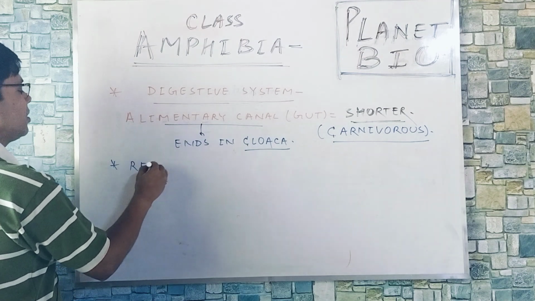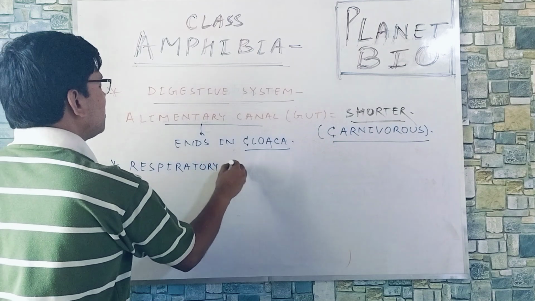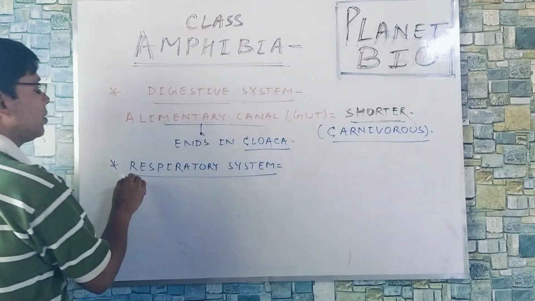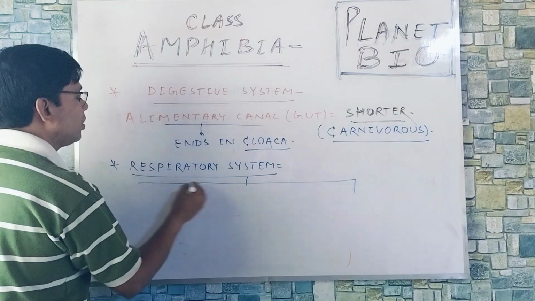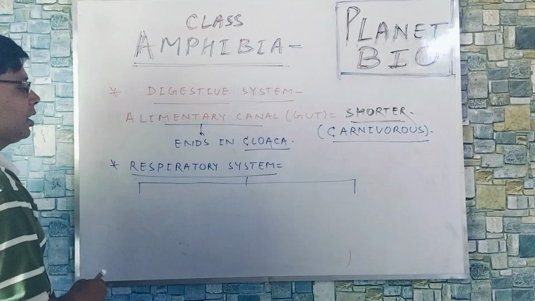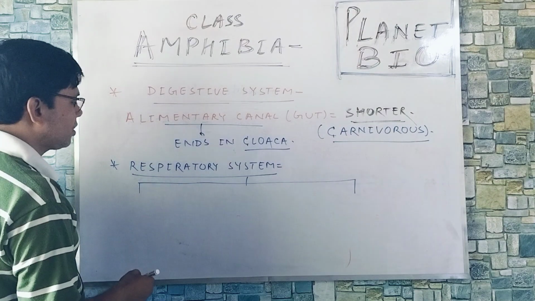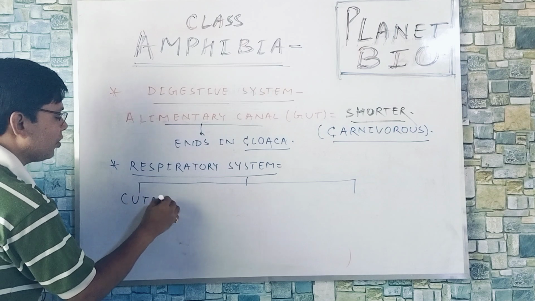Next one, the respiratory system. Respiration occurs through 4 methods. First one, the most prominent one, is cutaneous.